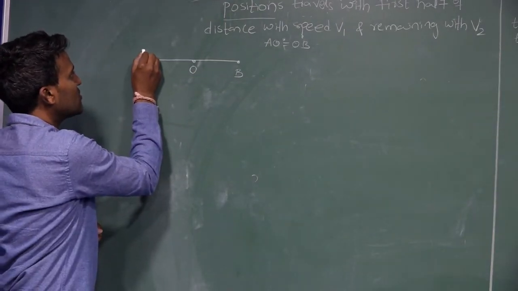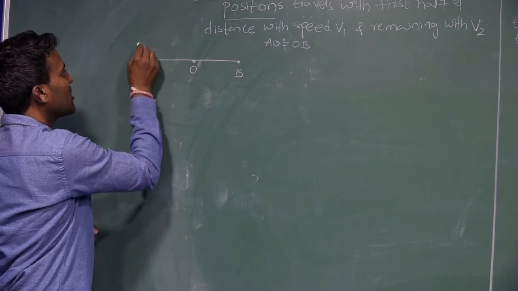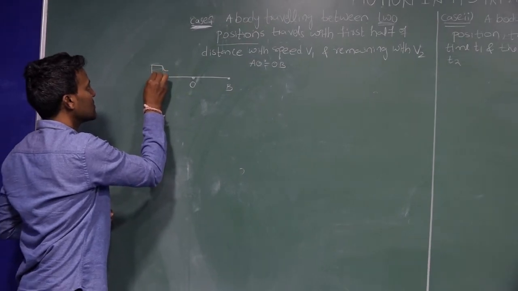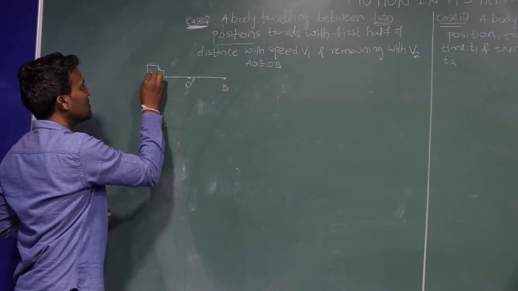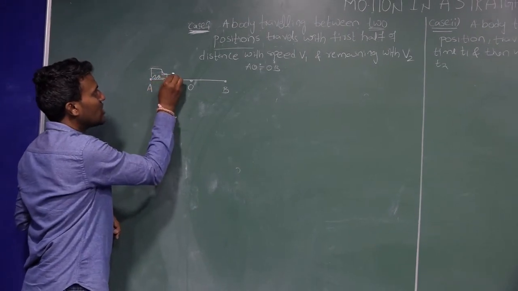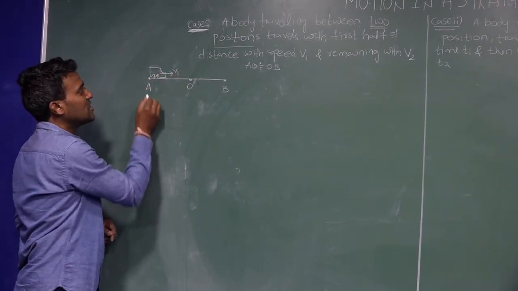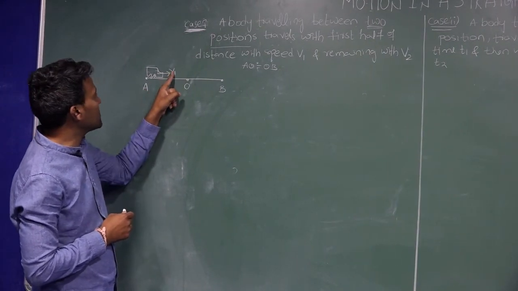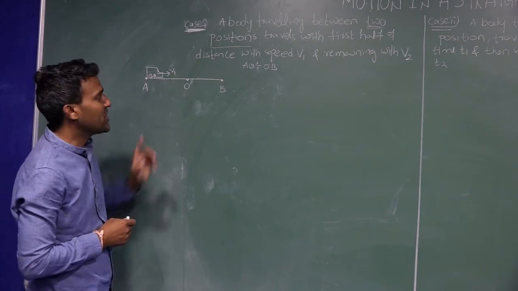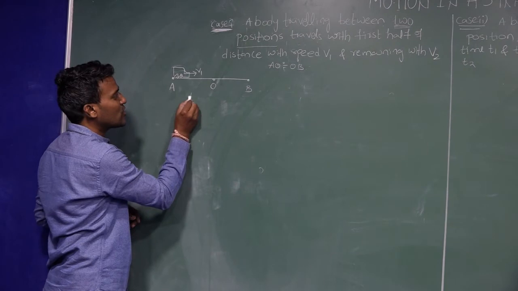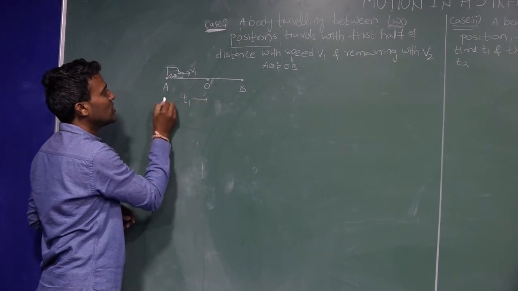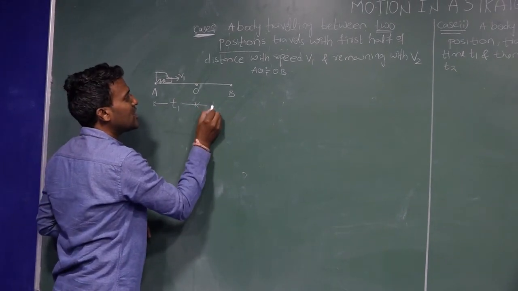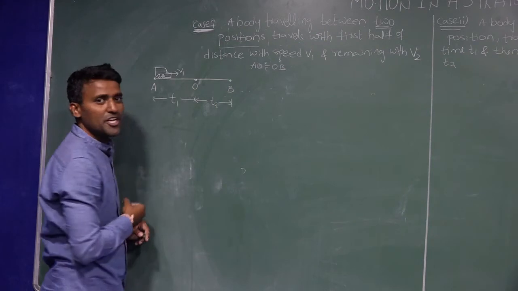Now an object is moving like this, like a car. Again we are using the car, isn't it? See here, the car is moving with a speed v1 from A to O. The time interval taken from A to O is t1, and the time taken for A to B is t2.